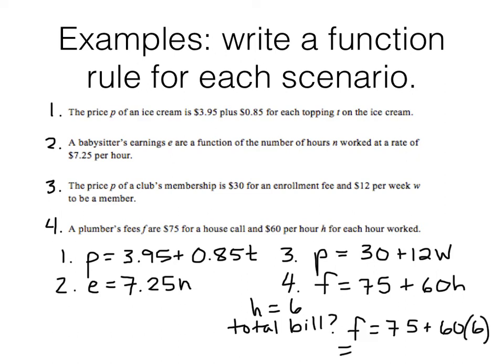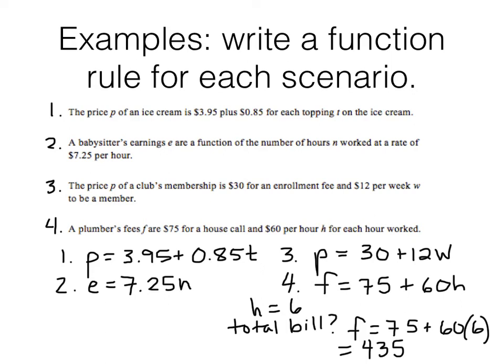So plumbing, as you can see, gets super expensive. 75 plus 360 would be 435. I think that's right. Gosh, that's a lot of money. For 6 hours of work, it doesn't really seem like that much money, but I think this is probably an older example. I think it's become a bit pricier than that to have a plumber come over. Anyway, there you go, writing some function rules. Going to move on now.